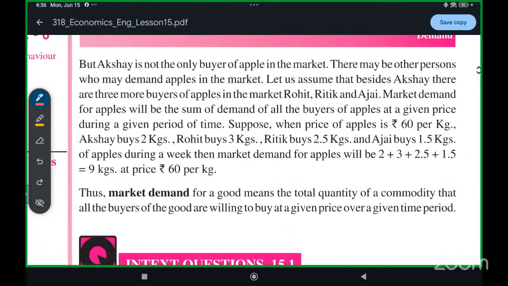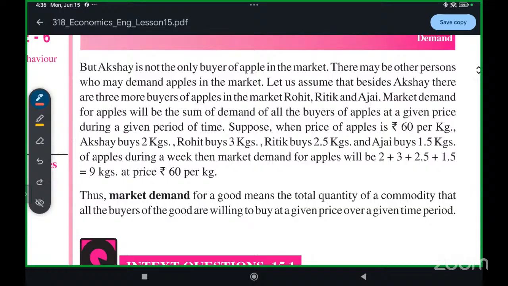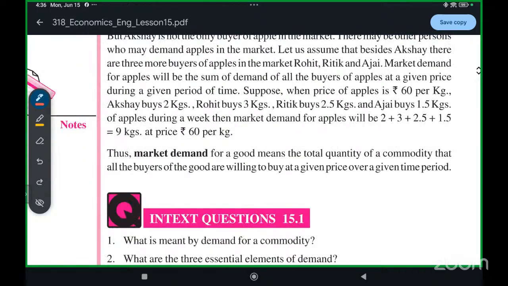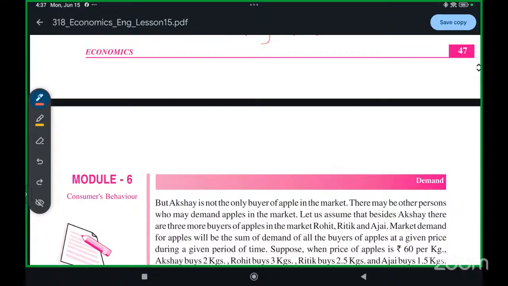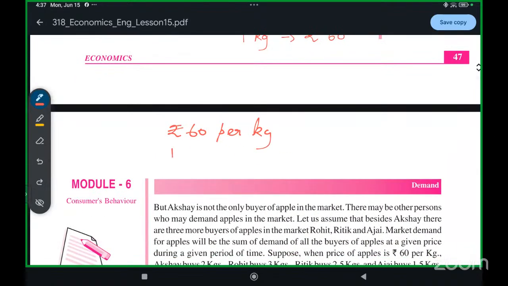But Akshay is not the only buyer of apples in the market. There may be other persons who may demand apples in the market. For example, there is me who wants apples, there is you who wants apples, and there is also Sakshi ma'am who wants apples. Today apples are rupees 60 per kg, and I want to buy 1 kg.